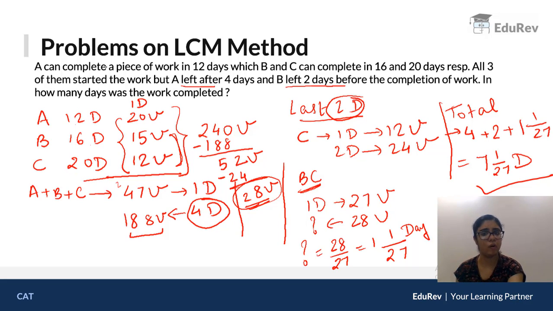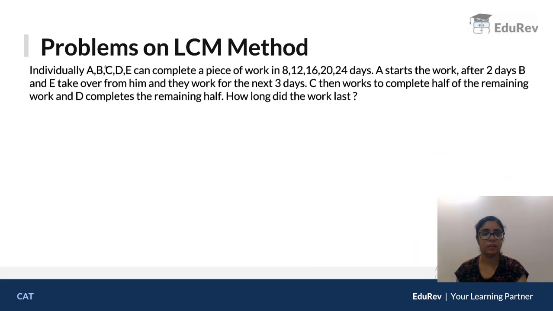Now let's move on to the next question. Individually, A, B, C, D, E can complete a piece of work in 8, 12, 16, 20, 24 days. A starts the work. After 2 days, B and E take over from him. They work for the next 3 days. And then C completes half of the remaining work and D completes the remaining work. How long did the work last?